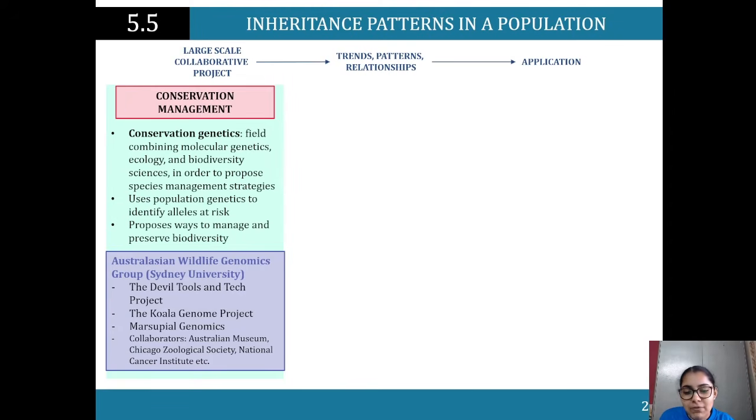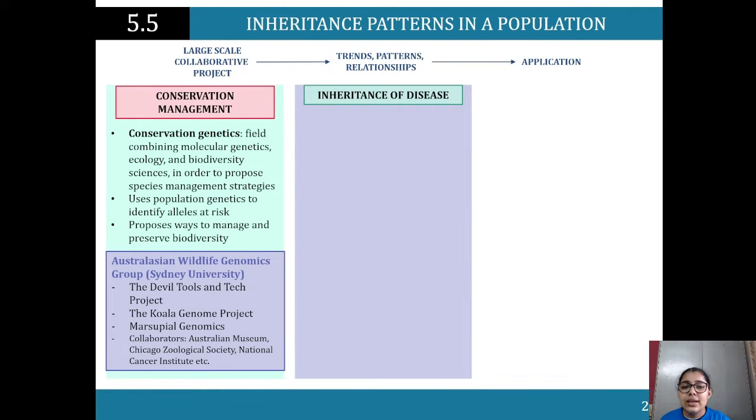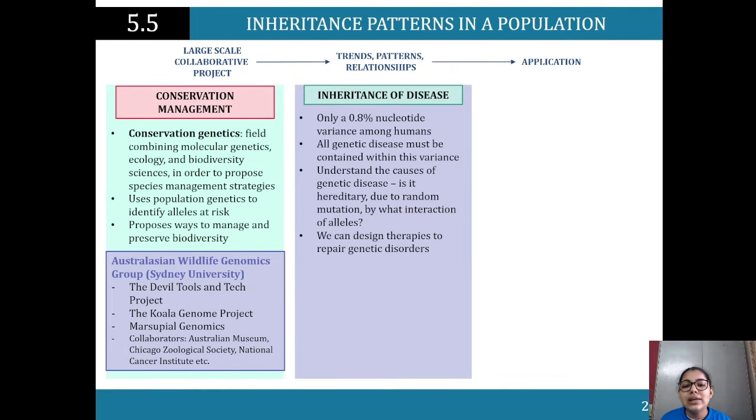So the Australasian Wildlife Genomics Group at the University of Sydney, they have a project going on. The Devil Tools and Tech project, they've got the Koala Genome Project and Marsupial Genomics. They are working closely with the Australian Museum, Chicago Zoological Society, and National Cancer Institutions, for instance, in order to use population genetics to identify what alleles are at risk and then counter that by proposing ways of managing biodiversity. So yeah, that's that. Now, inheritance of disease. So only a 0.8 nucleotide variance among humans.